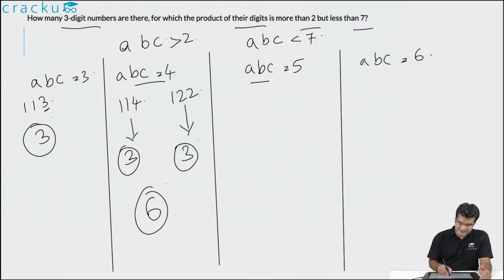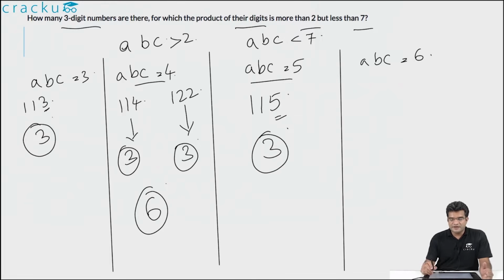In the third scenario, when the product of the numbers A, B and C is equal to 5, the only way in which this is possible is if the three numbers are 1, 1 and 5 in some order. And the number of numbers for which this is true is again equal to 3, basically depending on which position the number 5 actually is in.